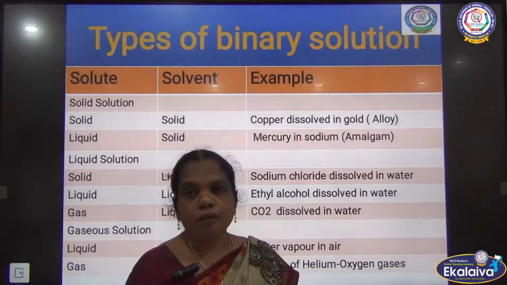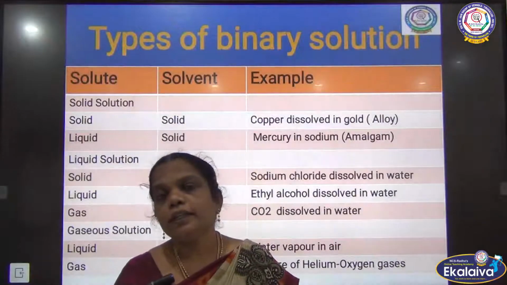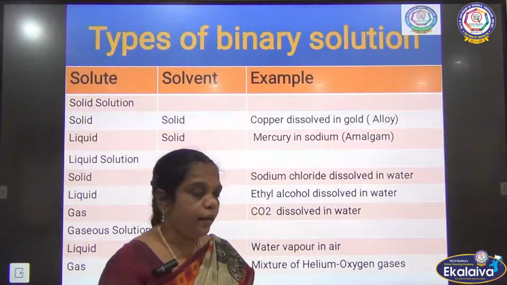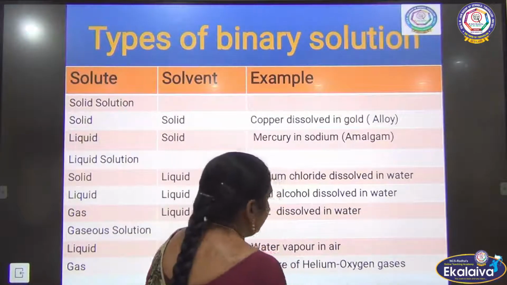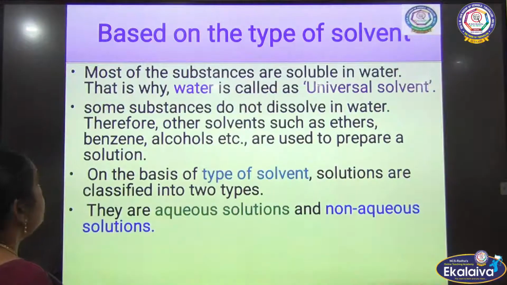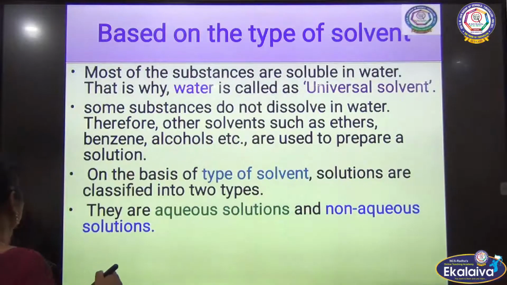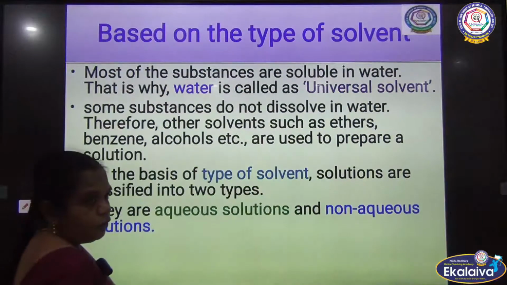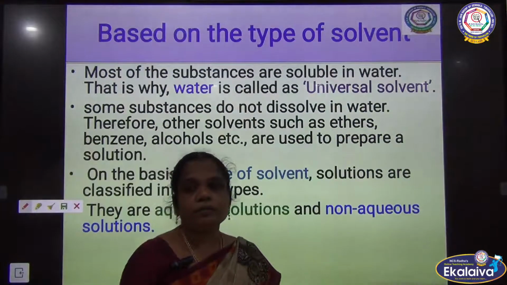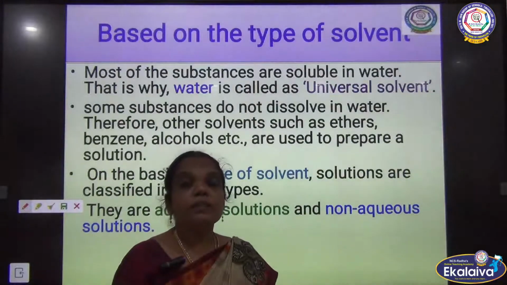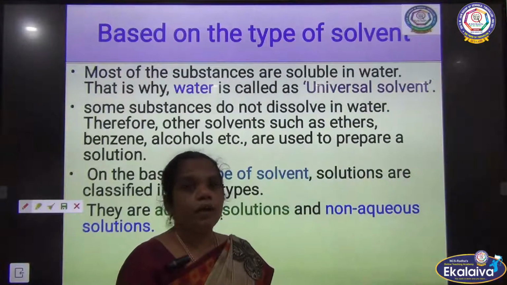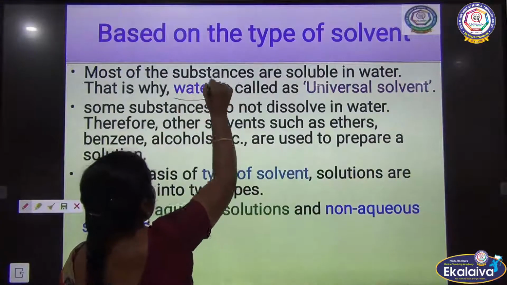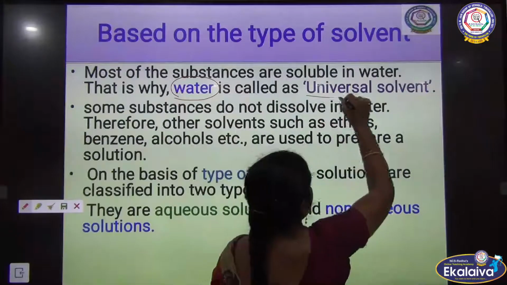Based on the number of components, the solution can be classified as binary, ternary and quaternary. And next, we are going to classify the solution based on the solvent. You know that most substances are soluble in water, so water is called the universal solvent.